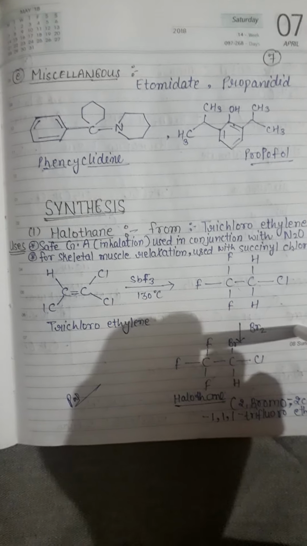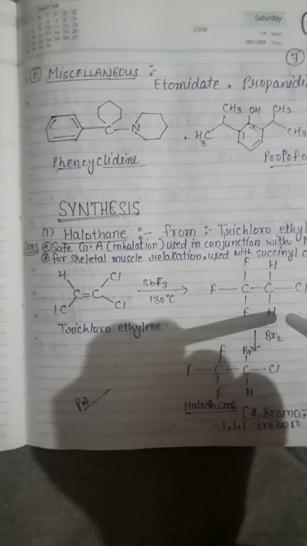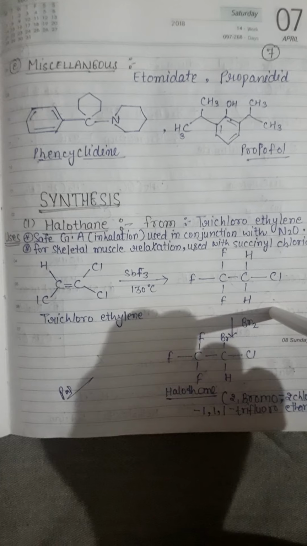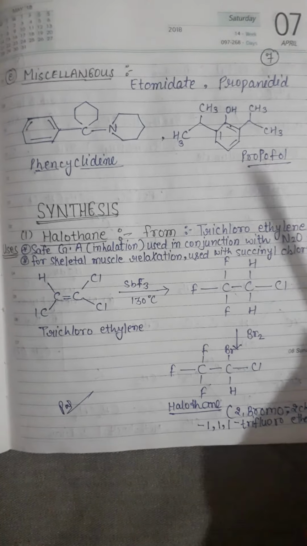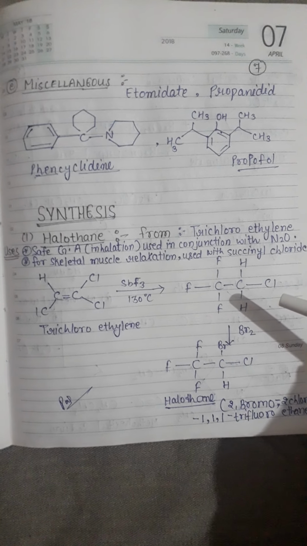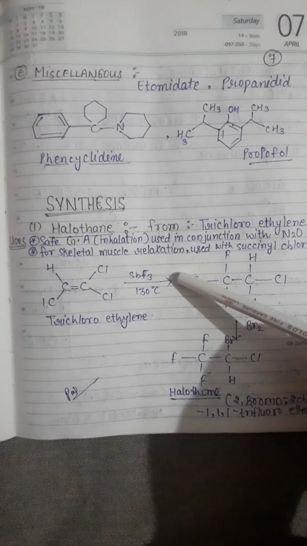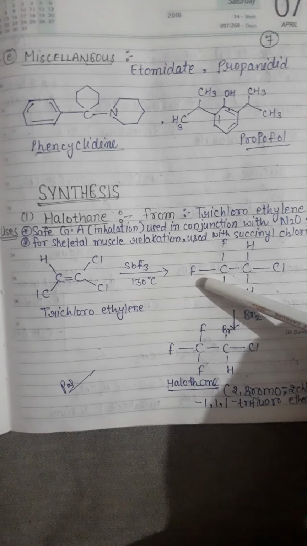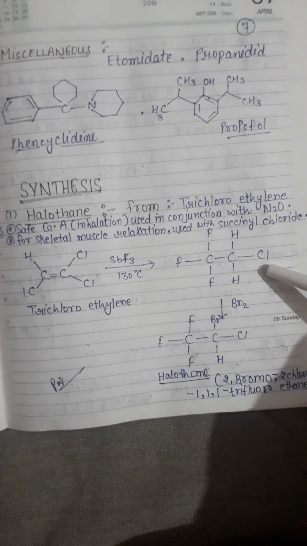Number one drug is halothane. The synthesis of halothane is possible from trichloroethylene. Trichloroethylene is reacting with SbF3 at a temperature of 130 degrees centigrade, which makes an intermediate product.